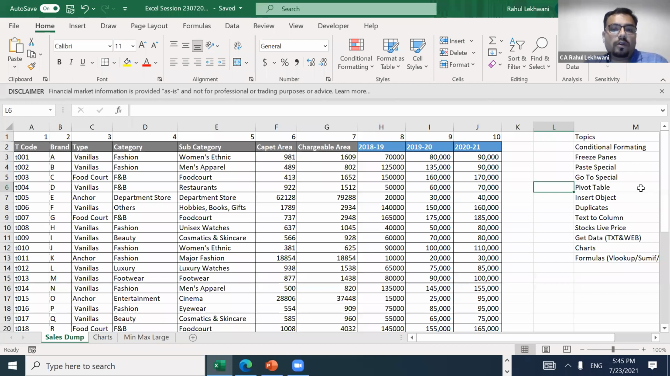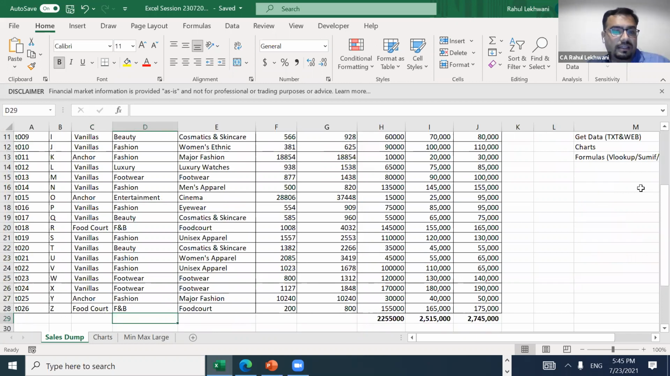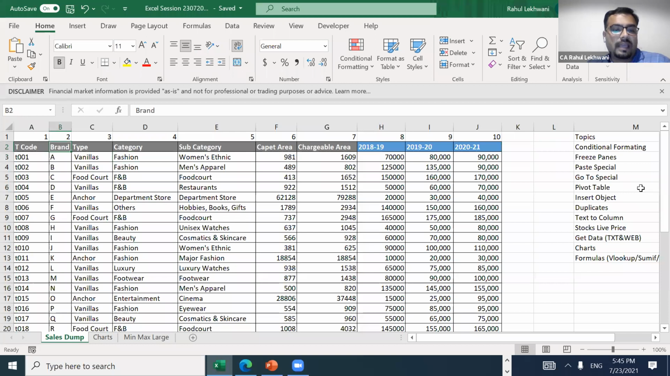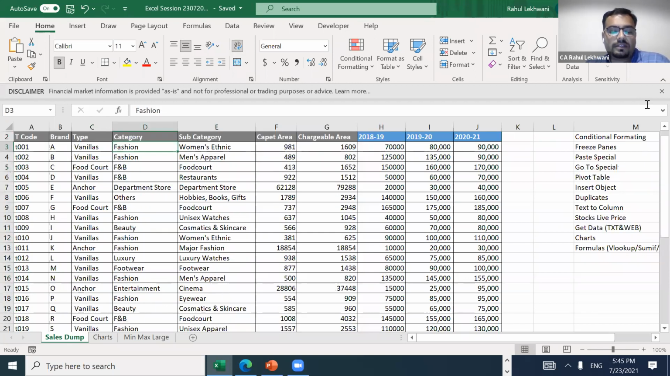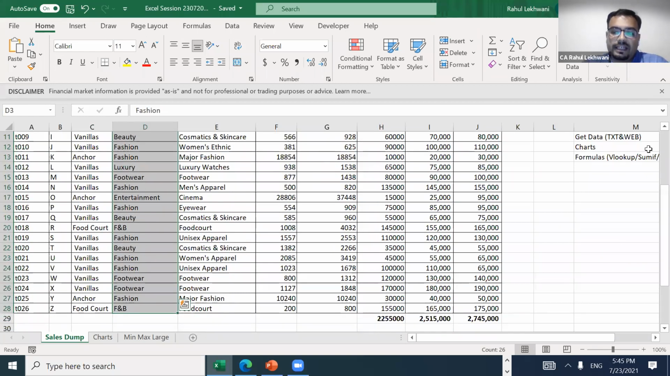Suppose I want some certain category to be highlighted by some color. See here, in this data, this is a sample data in which there are these brands and these types, this category, and subcategory. So suppose in this category column, I'll just select the category column first. What I have done is I have just used Control Shift and arrow key, which we all know, and selected the data.